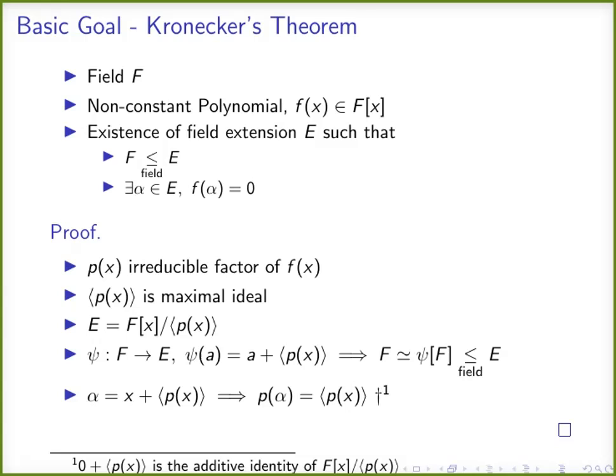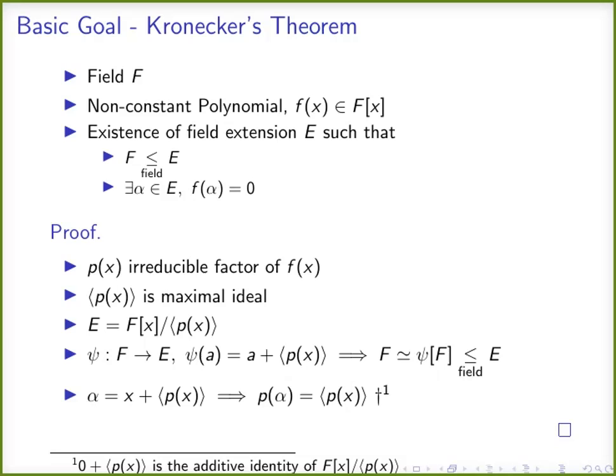And if we define such a function psi, then psi is a homomorphism, and the kernel of this homomorphism is the ideal generated by p of x. And we can clearly see that F is isomorphic to psi of F, and this is a subfield of E. And then we need to prove that there is an alpha, which is a 0 of f of x in this field E.